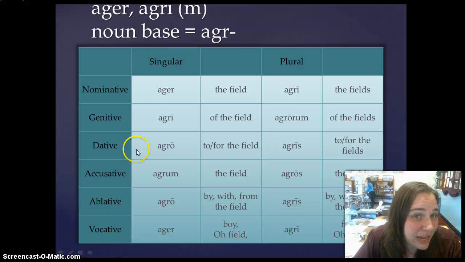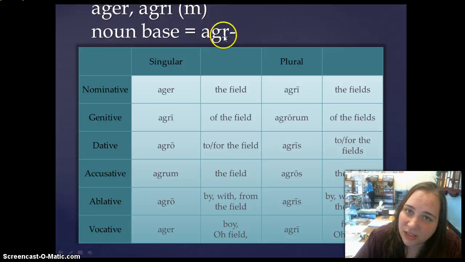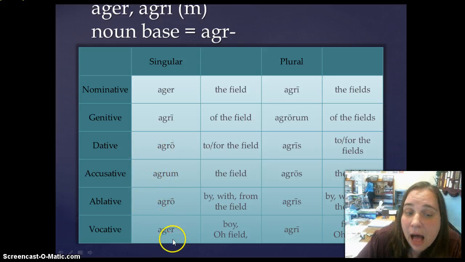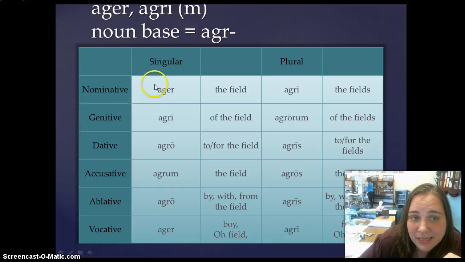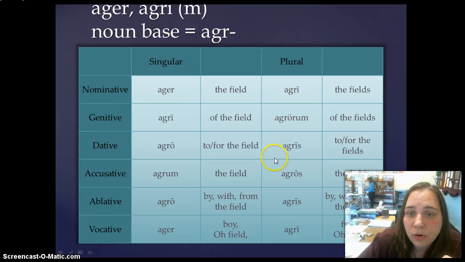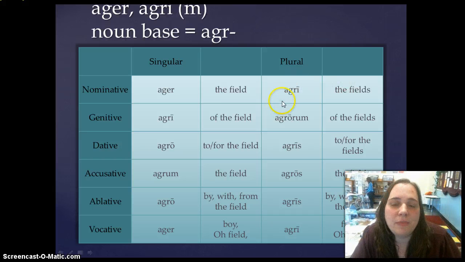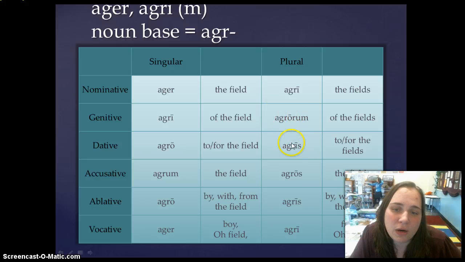Again, it's really important that you note that you get this noun base from the genitive singular because, of course, the e in ager is going to fall out. So the nominative singular is ager, but the genitive is agri. Agro, dative, agrum, accusative, agro, ablative, and then ager because the vocative is going to be the same as the nominative. In the plural, you're only using your noun base, so there is no e in the noun base. In the plural, it's going to be agri, agrorum, agris, agros, agris, agri.